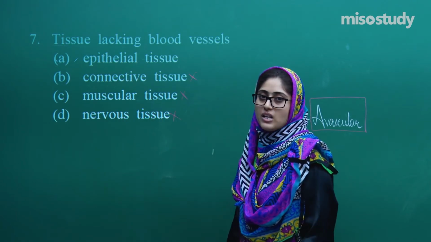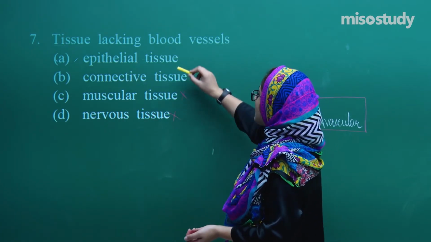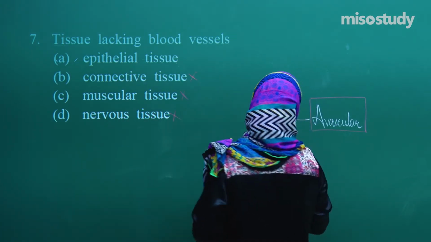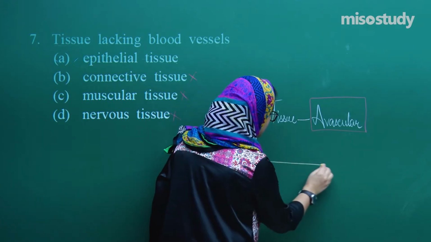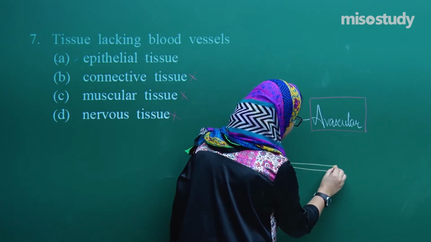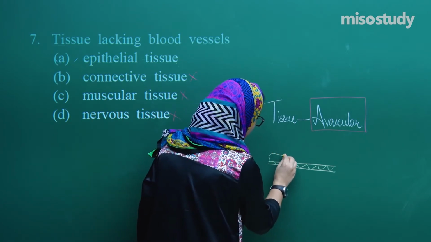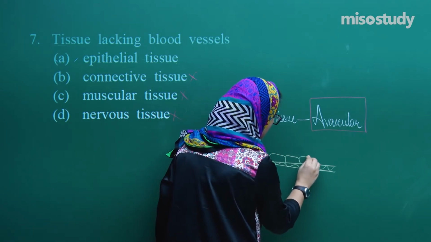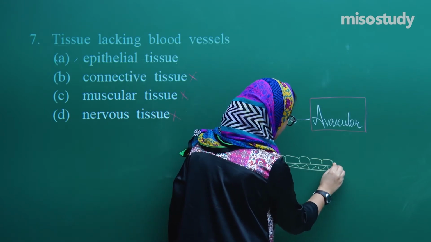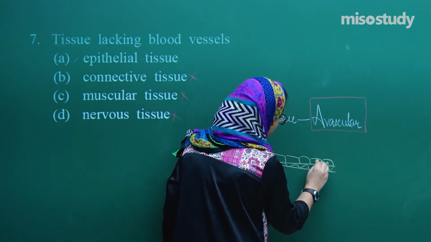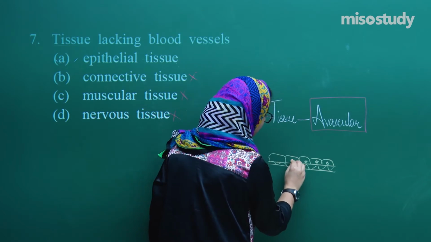Epithelial tissue. If you remember this epithelial tissue, these cells have a basement membrane, and these are the epithelium layers.